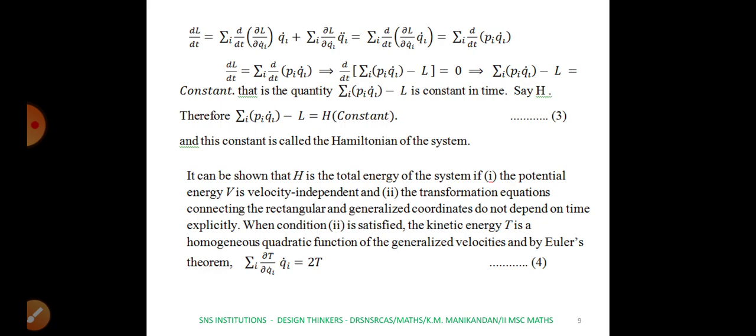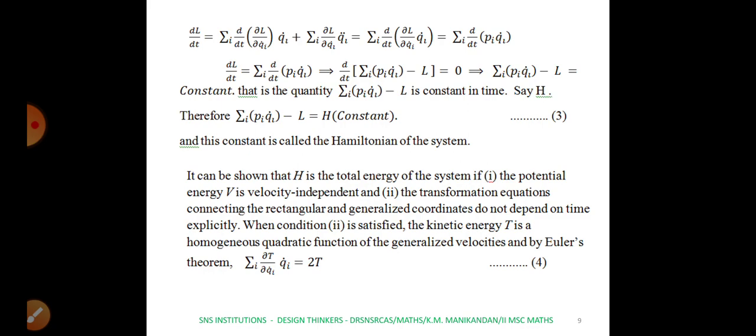So take the term summation d by dt of pi qi dot minus dL by dt equal to 0. From this you can take d by dt outside. You will get d by dt of summation pi qi dot minus L equal to 0. So differentiation of a term equal to 0 implies that the corresponding term must be a constant. Hence we have proved that summation pi qi dot minus L is a constant with respect to time t.